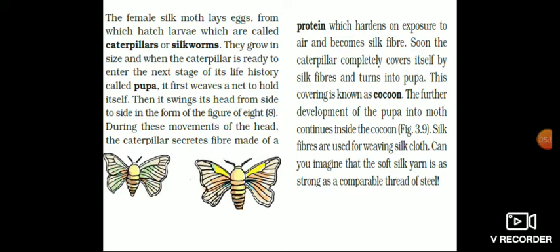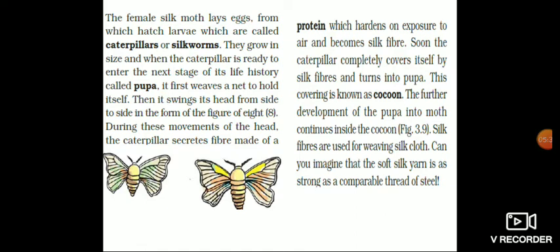See, listen carefully, children. The caterpillar starts to build its cocoon. Yeah, when the cocoon is formed, now it is ready for the next stage, pupa. Clear? This covering is called cocoon. The further development of the pupa into moth continues inside the cocoon.